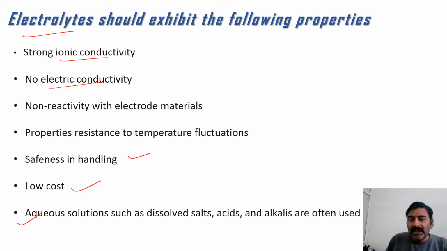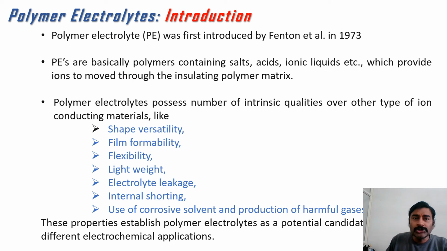But nowadays, the liquid counterpart is replaced by solid polymer electrolytes. So let us have a look at polymer electrolytes and the idea of the solid polymer electrolyte. The concept of polymer electrolyte was introduced somewhere in 1973 by Fenton, where polymer electrolytes are basically polymers containing salt, acid, ionic liquid, etc., which provide ions to move through the insulating polymer matrix. Here the word insulating means they are not conductive for electrons, but they are conductive for ions, right?